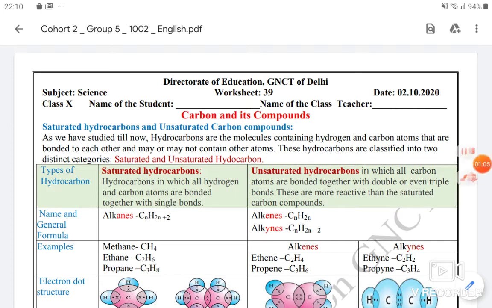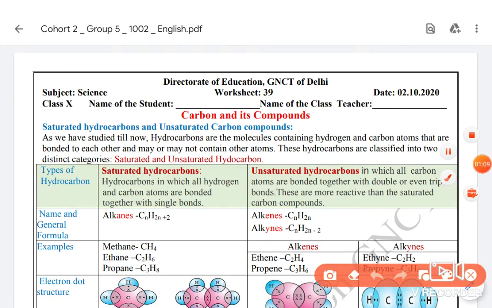Now we will discuss the compounds of carbon. Previously we discussed allotropes of carbon. That was not compounds of carbon; that was only the carbon atom manifesting in many forms due to structural differences. Chemically it was carbon, but due to structural difference it becomes graphite, or diamond, or fullerene. That was allotropy. Now we will be discussing the compounds of carbon, especially hydrocarbons.